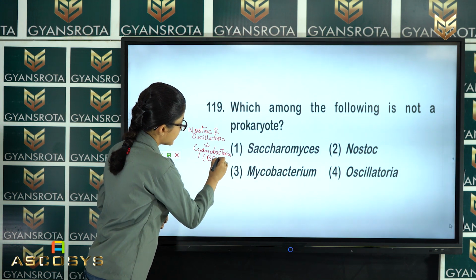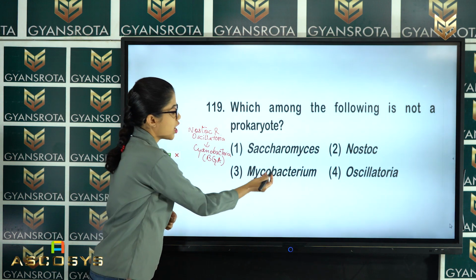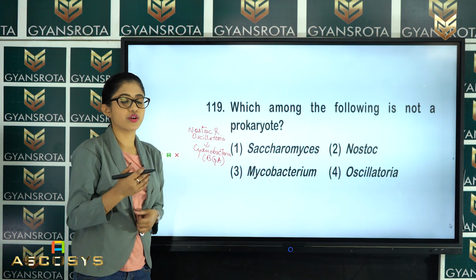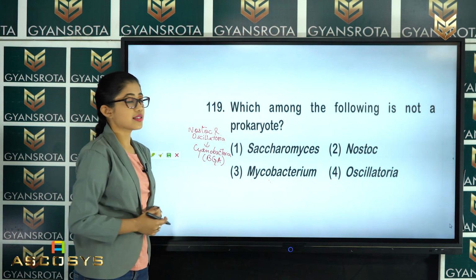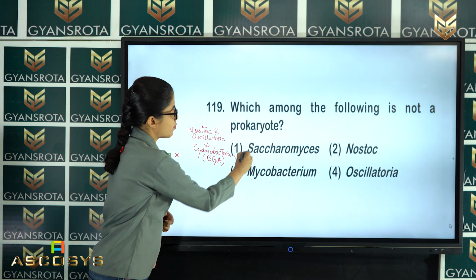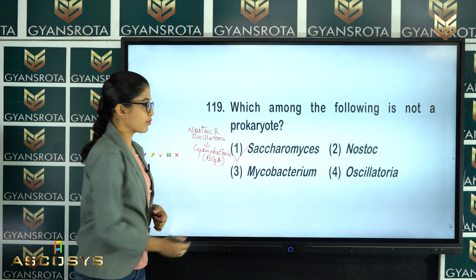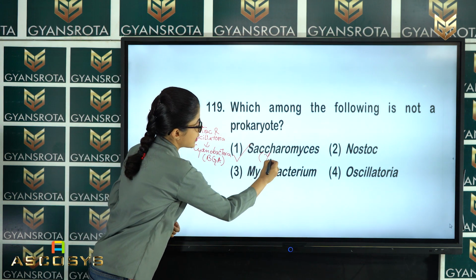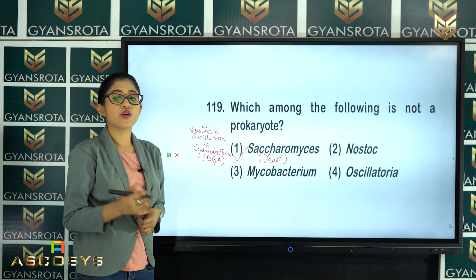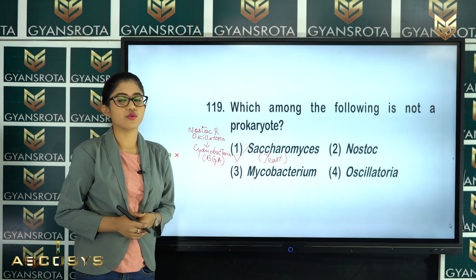Blue-green algae, right? And option number 3 is Mycobacterium. So with this name, you can say that this is a bacteria, which is a prokaryote. So which among them is the eukaryotic organism? That is option number 1, Saccharomyces. Saccharomyces is the scientific name of yeast, right? Yeast is a eukaryotic organism and not a prokaryotic organism. So option number 1 is the correct answer for this question.